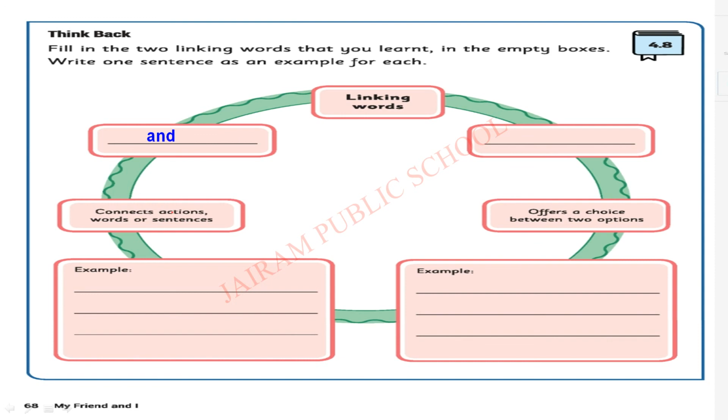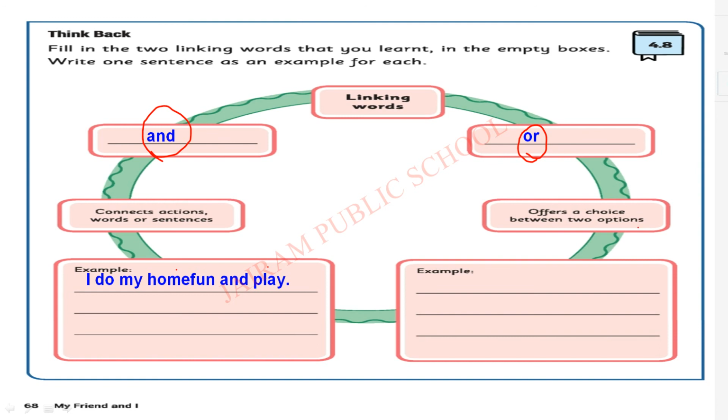Okay. First linking word is and. And means what? Connects actions, words or sentences. If you want to connect the action, if you want to connect the words, if you want to connect the sentence, you use and. And if you want to make a choice, what will you write? After writing the sentence, let's see what another linking word is. I'm going to give you an example. I do my home fun and play. First I complete the home fun and then I play. Okay, this is the example sentence. You write your own sentence.